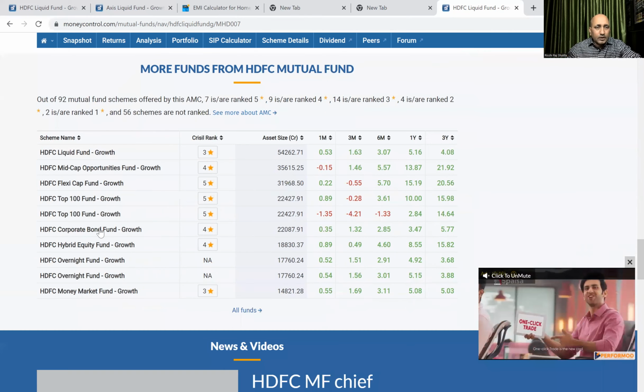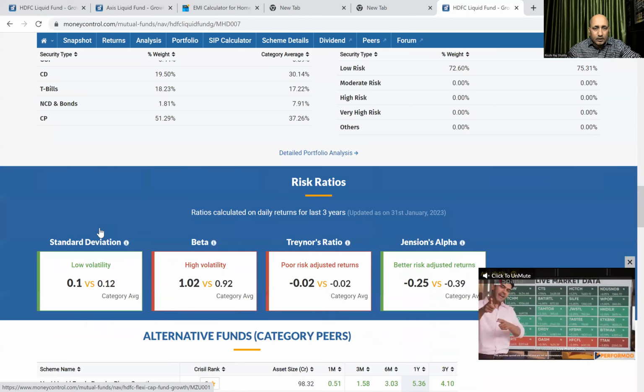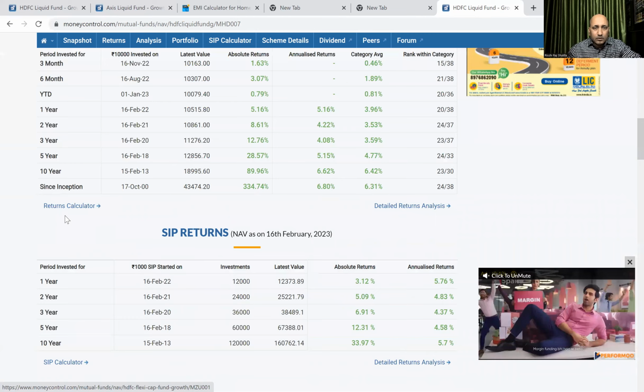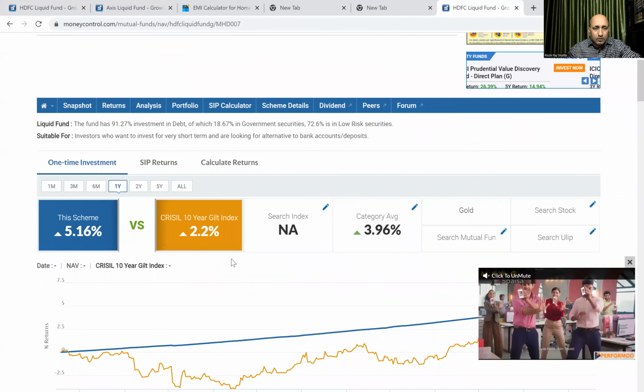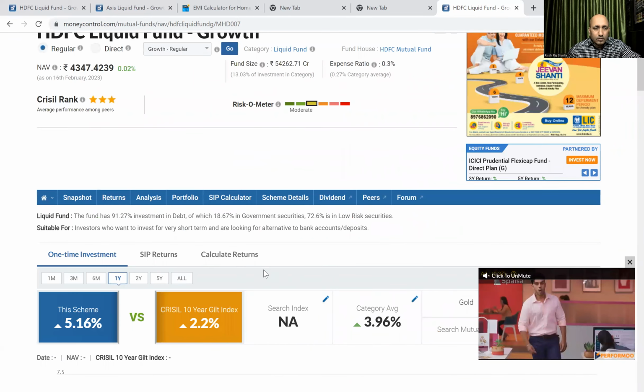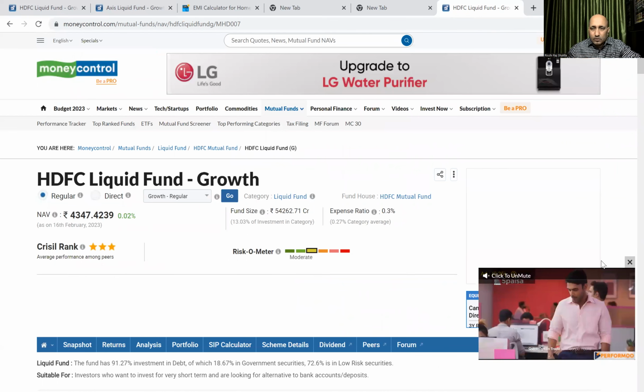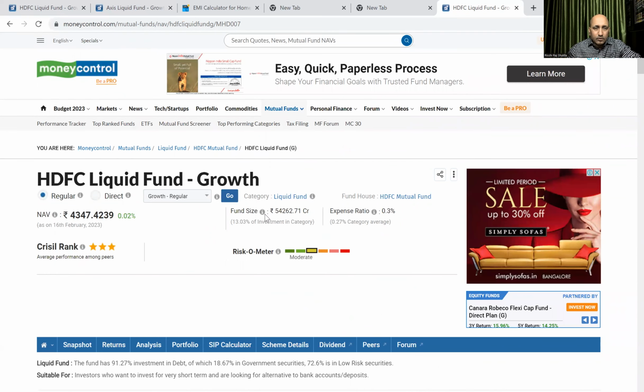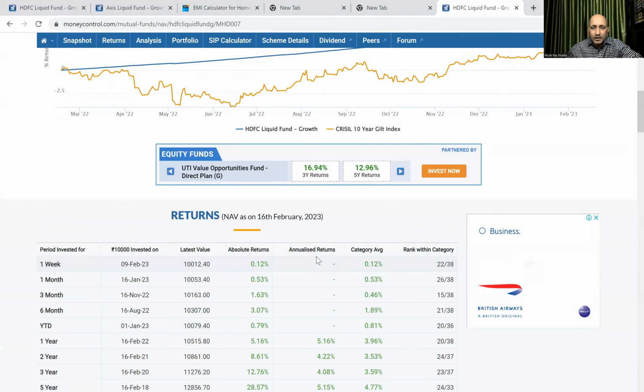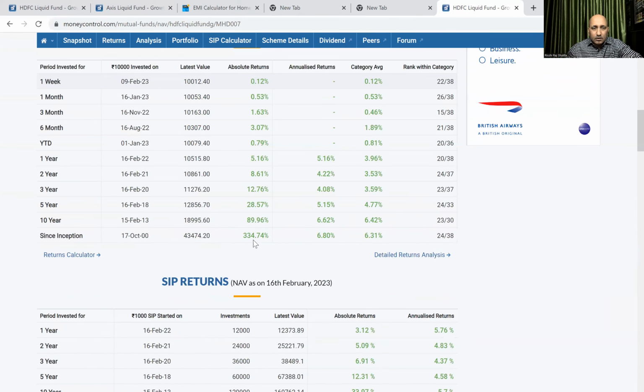So every detail is provided here. And here you can see the fund size, 54,262.71 crore. So you can see the enormity and how much they are investing. This is a small amount they have invested in any particular instrument.